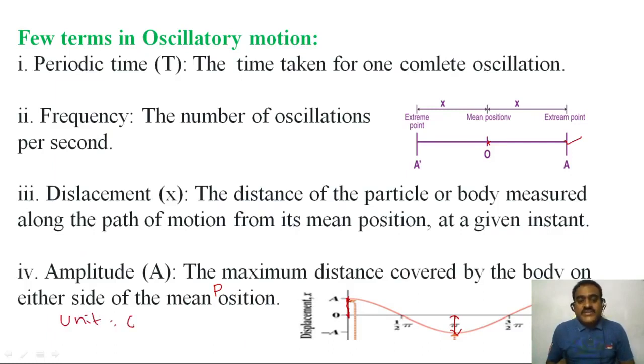Centimeter. What is it in SI? Meter. So the maximum displacement covered by the body on either side of the mean position is called amplitude.